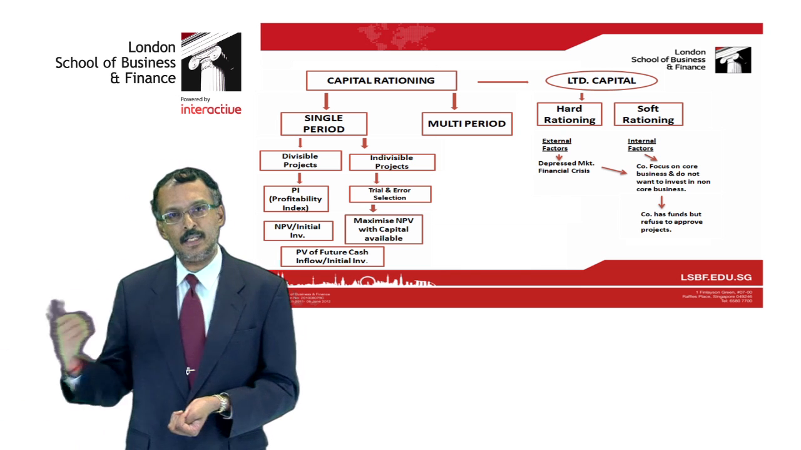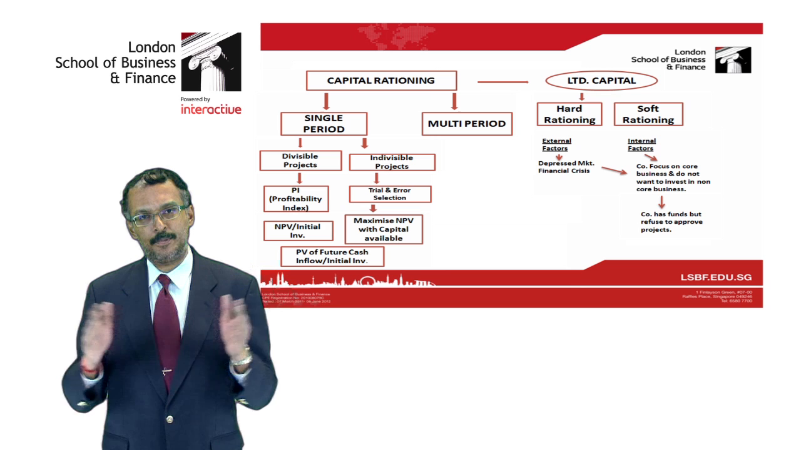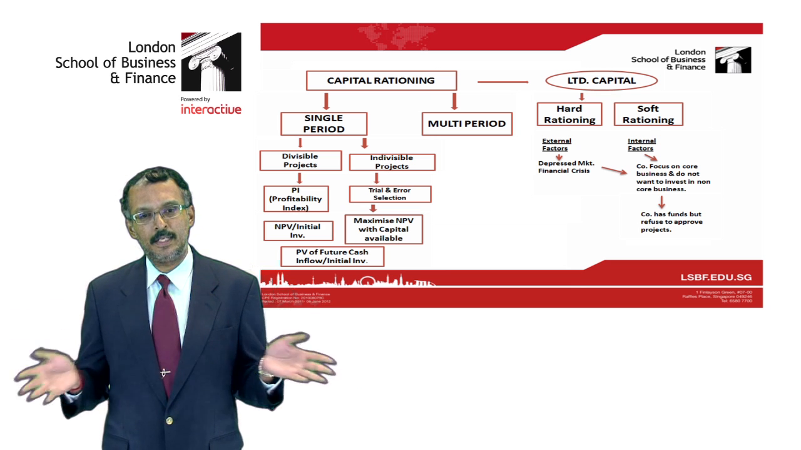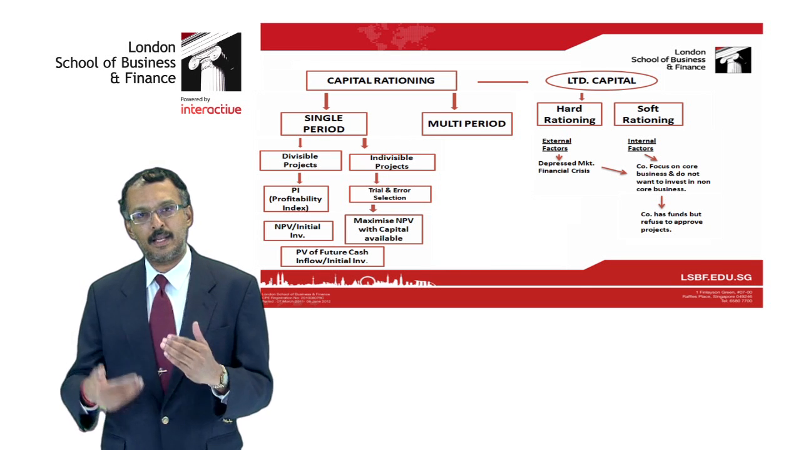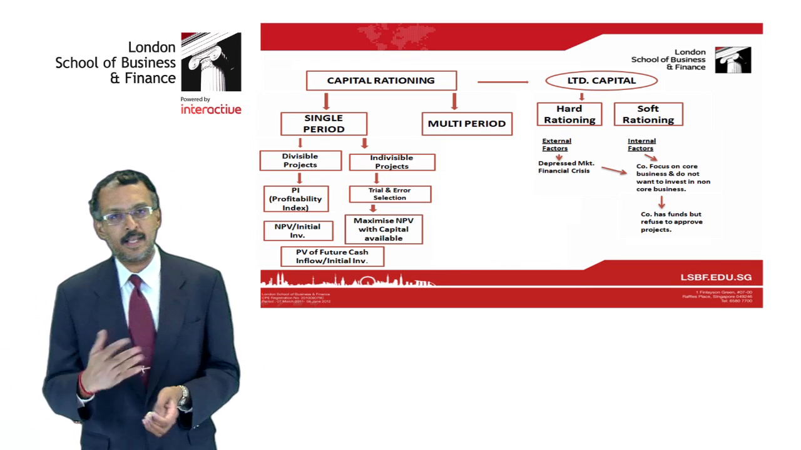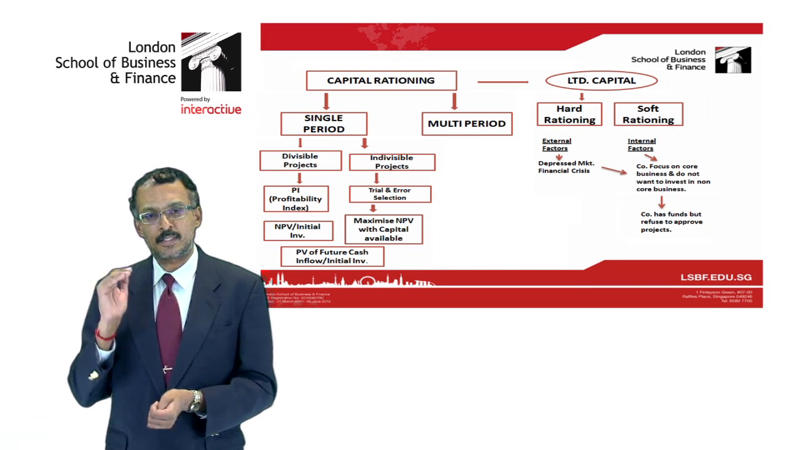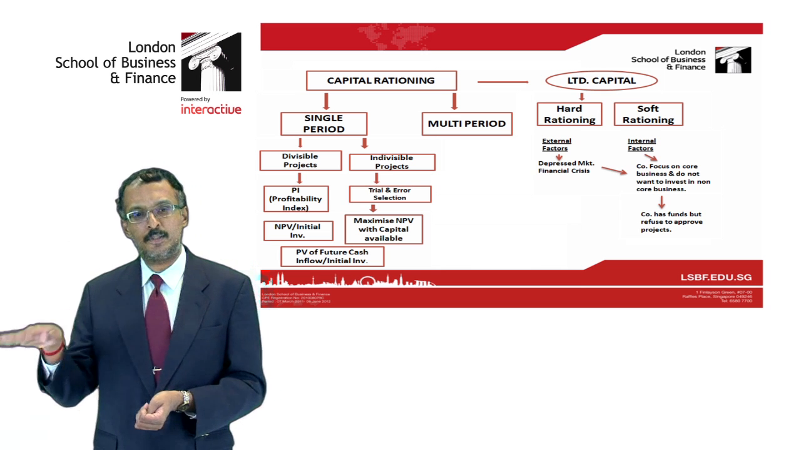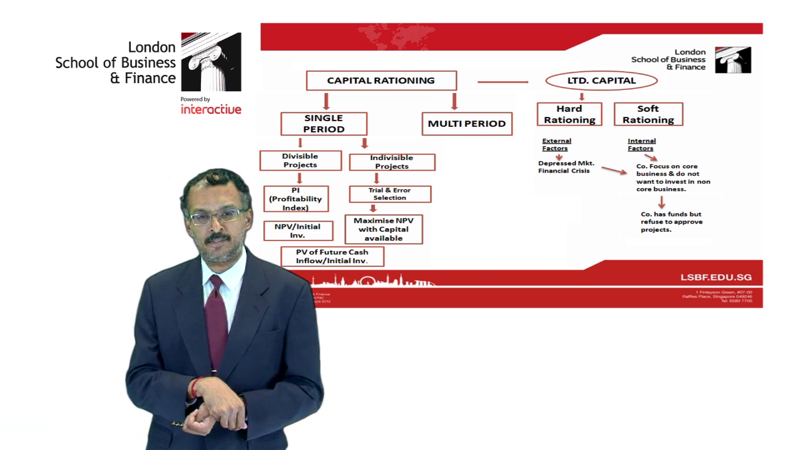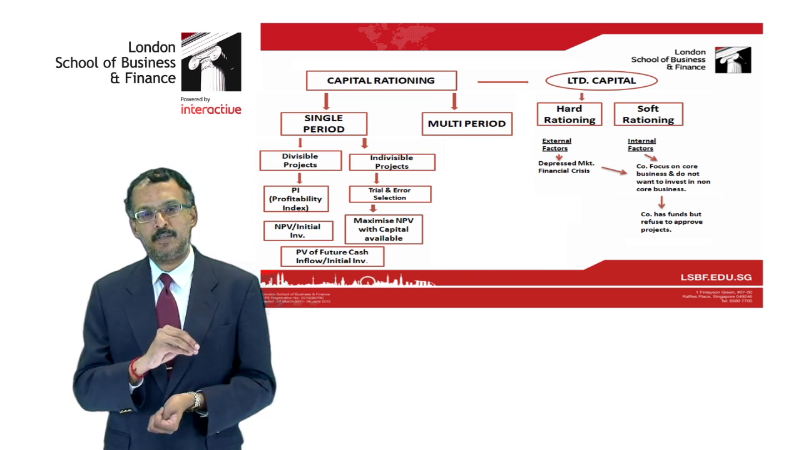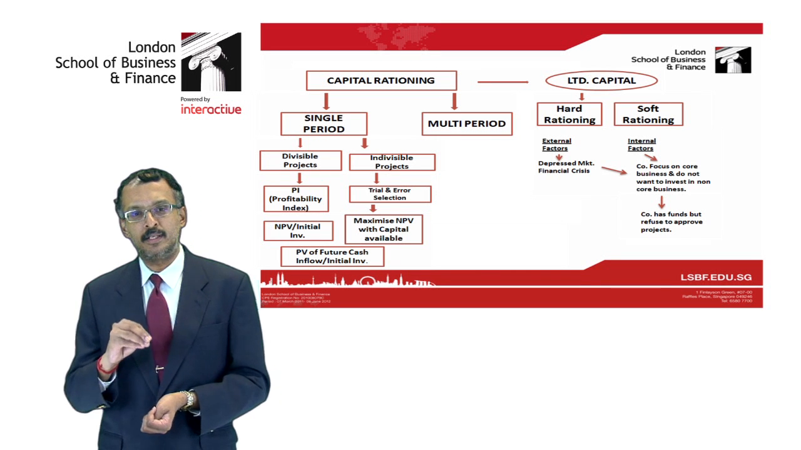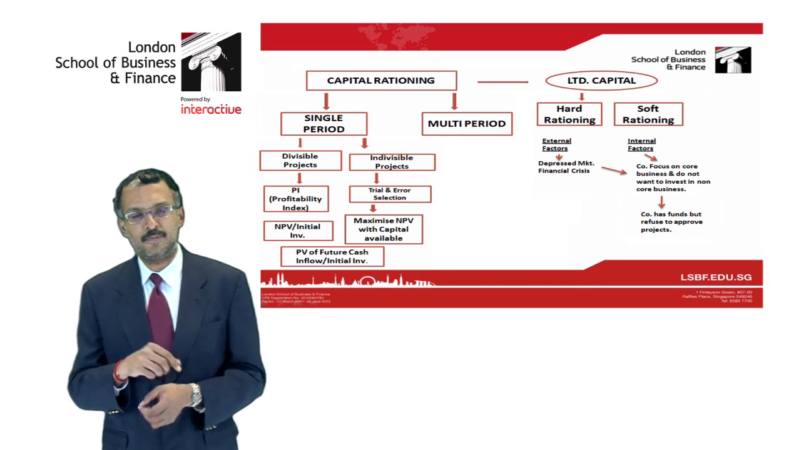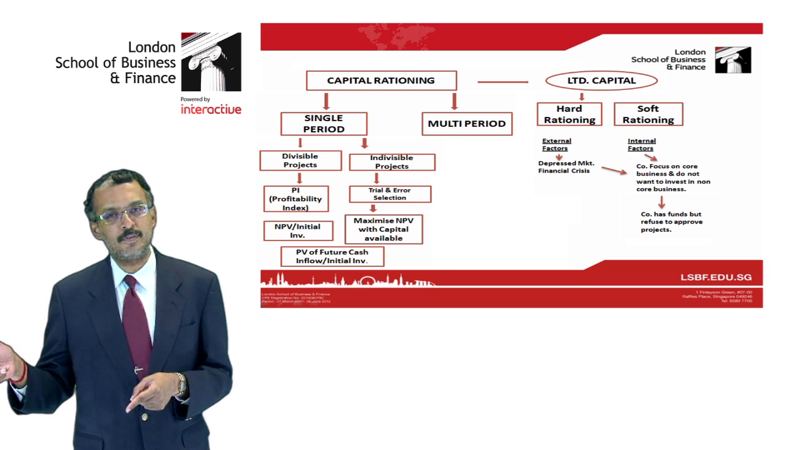However, if a project is indivisible, then you have many projects available and they're all indivisible. You go by trial and error selection. Trial and error selection simply means you select the projects that give you the best NPV and fit them into the capital available. In other words, we maximize NPV with the capital available. That is known as single period for divisible and indivisible.